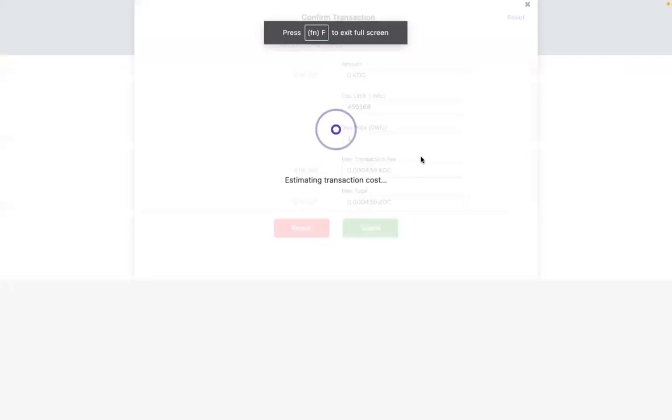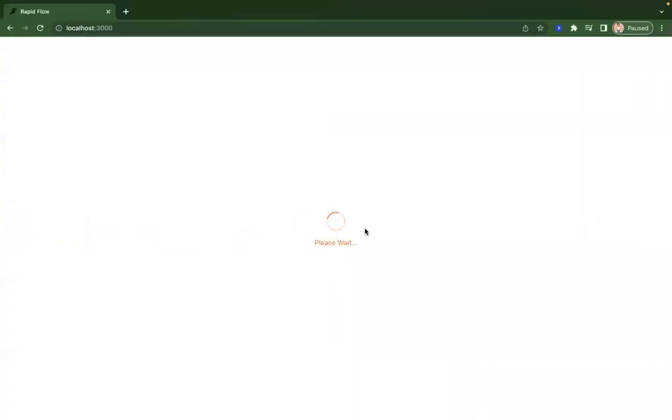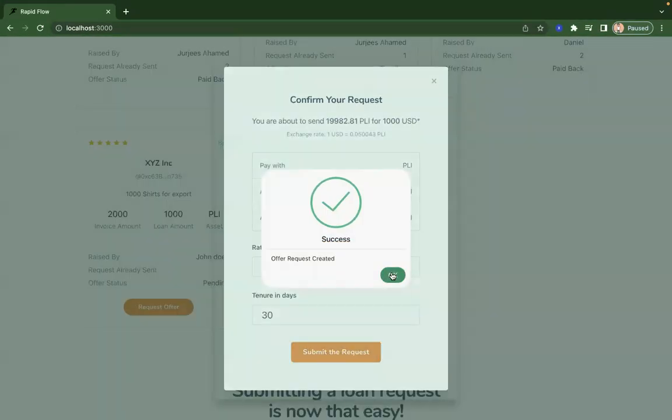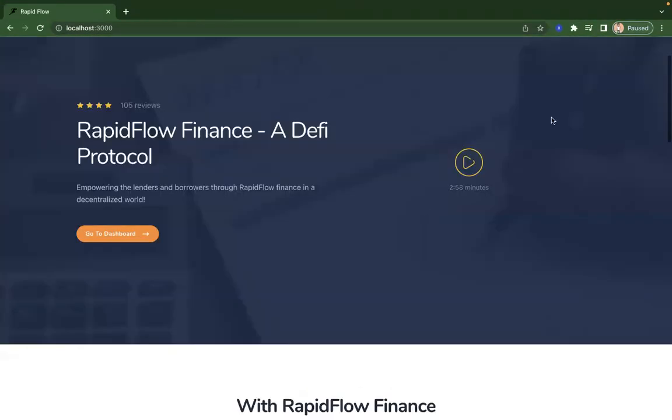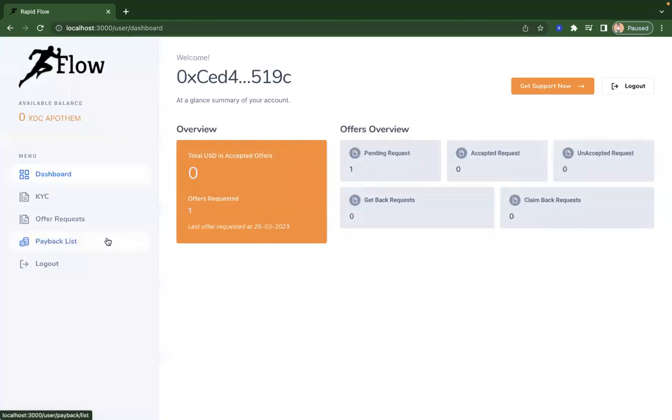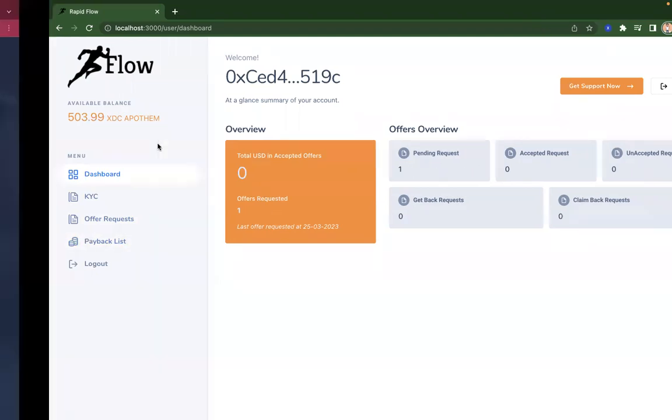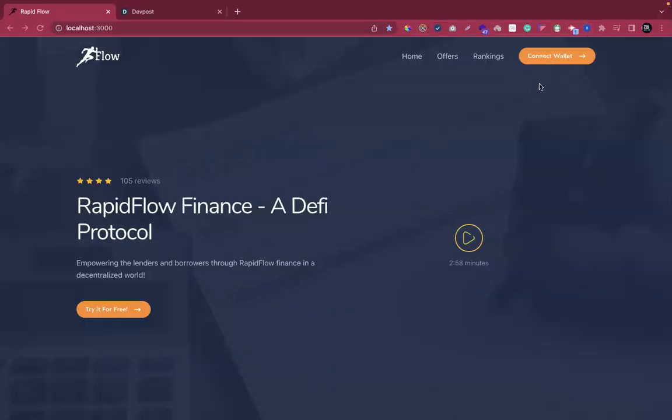Like which multiple stakeholders can offer to the same loan. The borrower is the one who will decide which loan to accept and which to deny. Okay, now the offer request is created. I can also go to the dashboard, and I'll show the offer I have requested, which will be approved by the borrower. I'll again go to the other page.